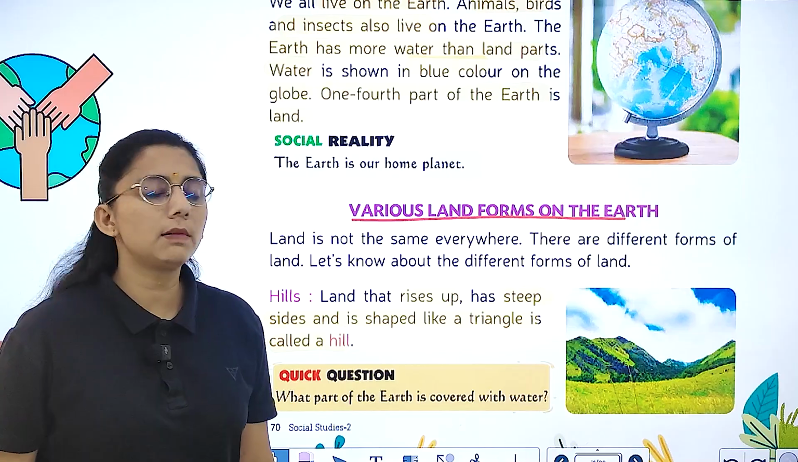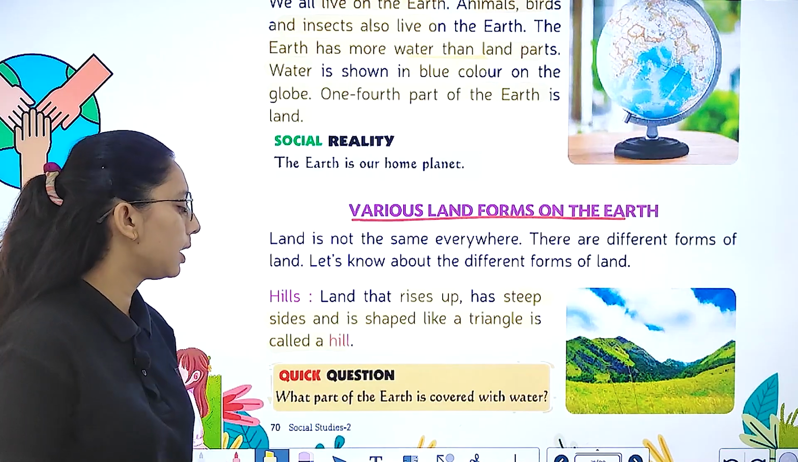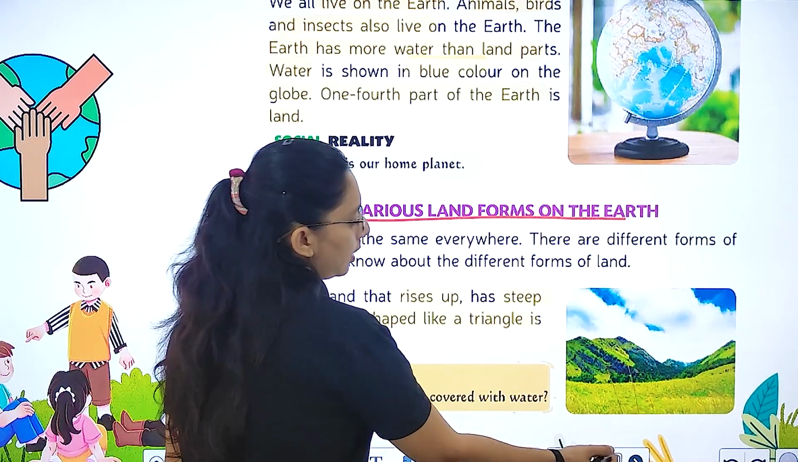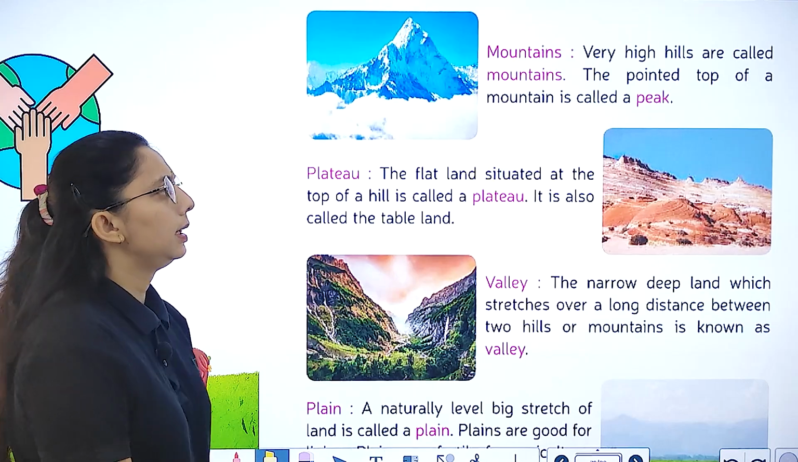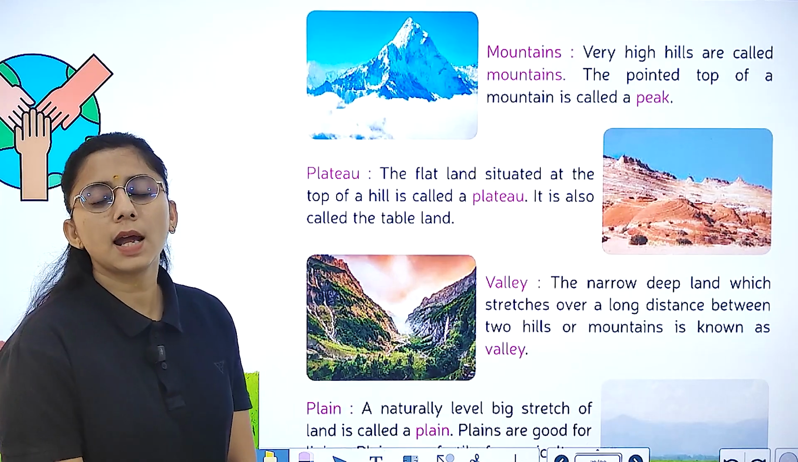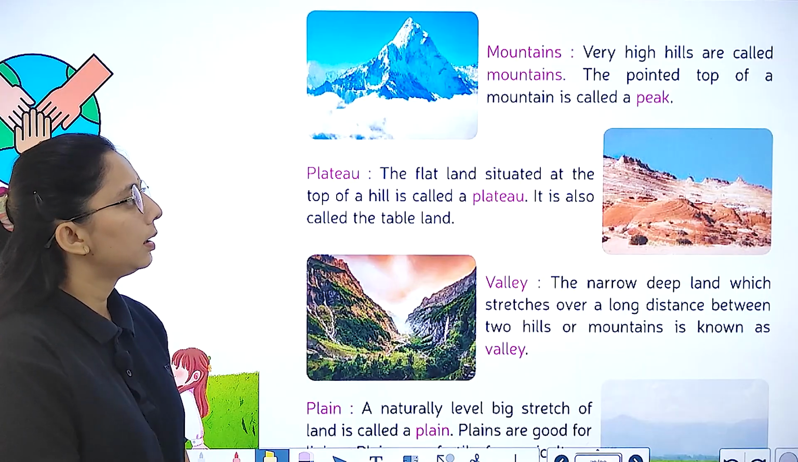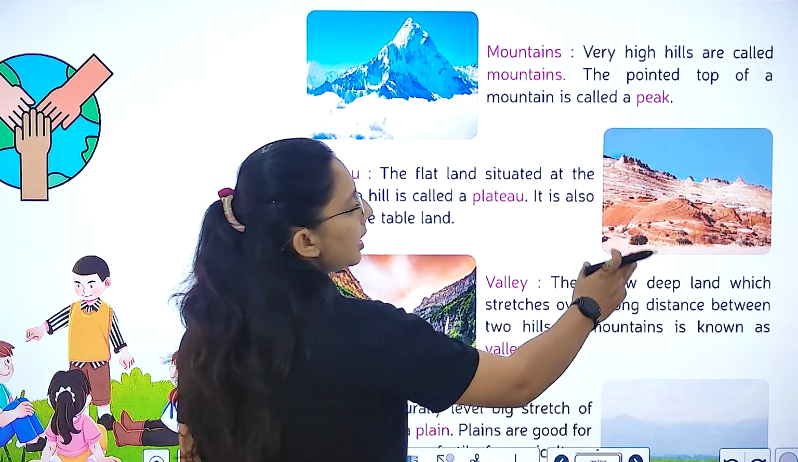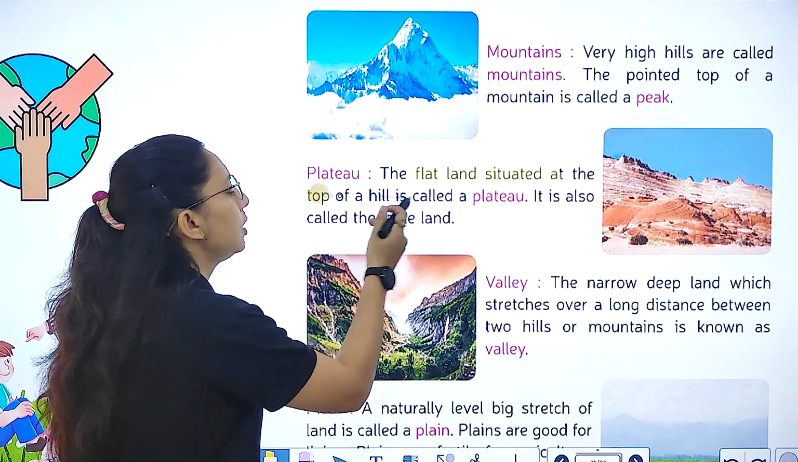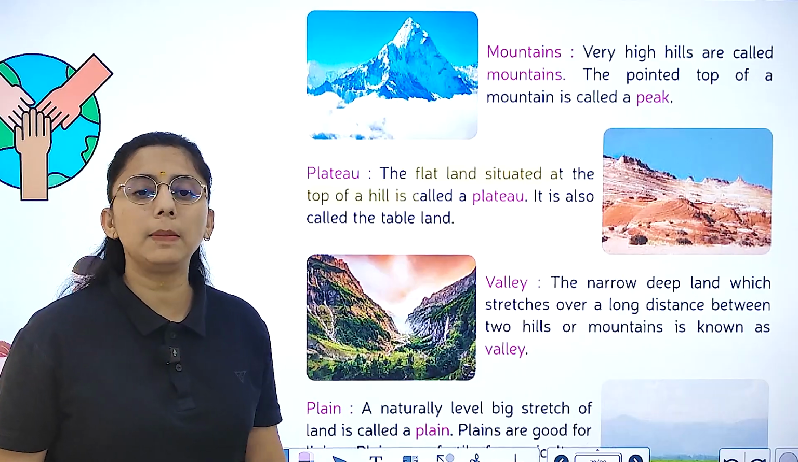Which part of the earth is covered with water? They are oceans, rivers and lakes. Then we have mountains, very high hills that have peaks and snow cover. Then we have plateau, a raised, flat land situated at the top of a hill. It is a table land.